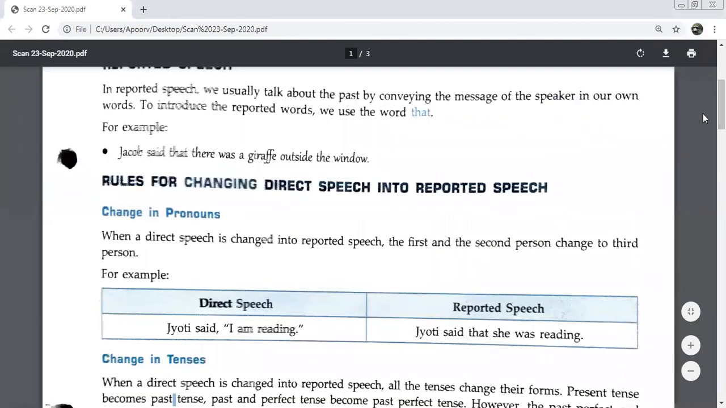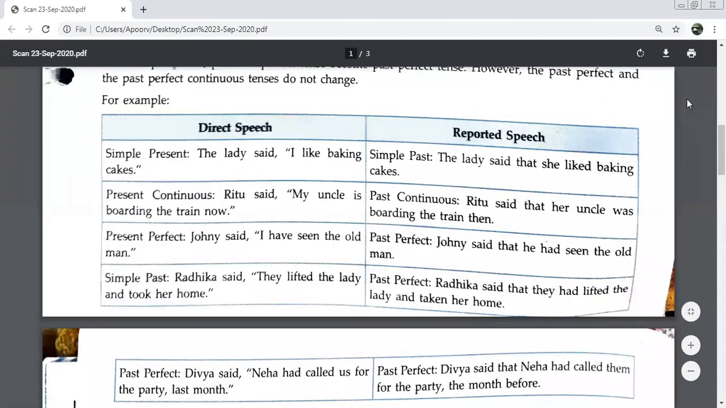To move on further, we have done till here. Children, see this example. First one we did simple present to simple past, then present continuous to past continuous. Now we move on to the third change. The present perfect becomes the past perfect. How does it become? Very simple, understand.